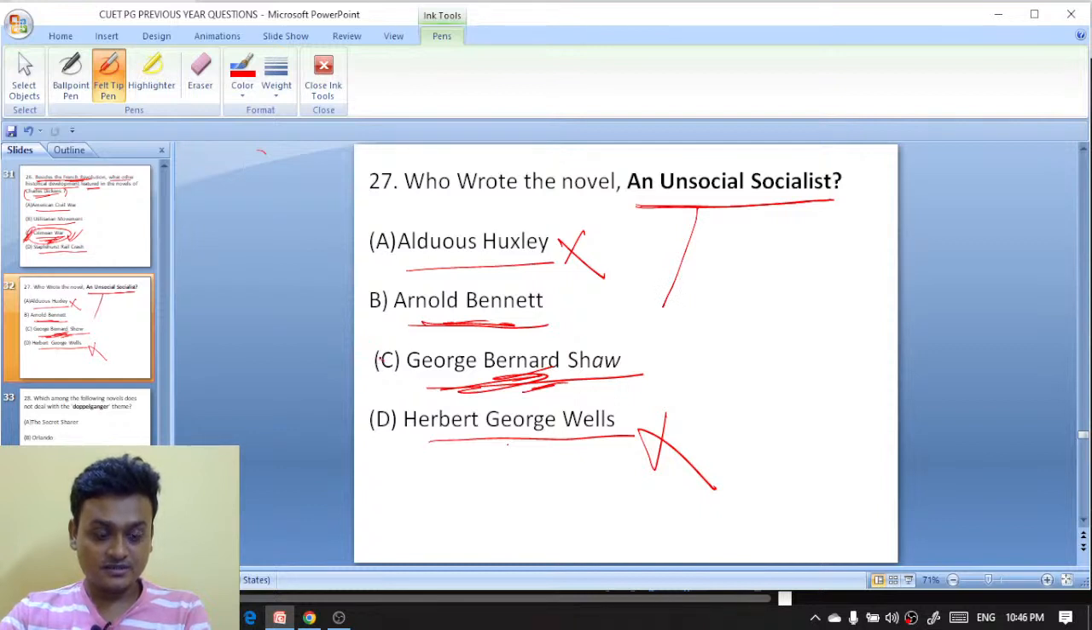It is G.B. Shaw. George Bernard Shaw has written An Unsocial Socialist. So C is the right answer.